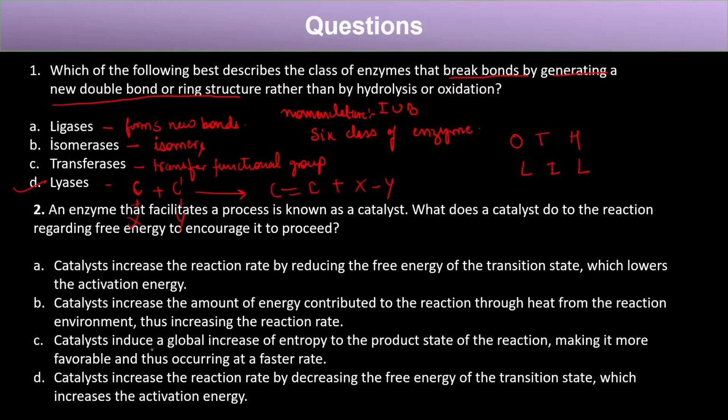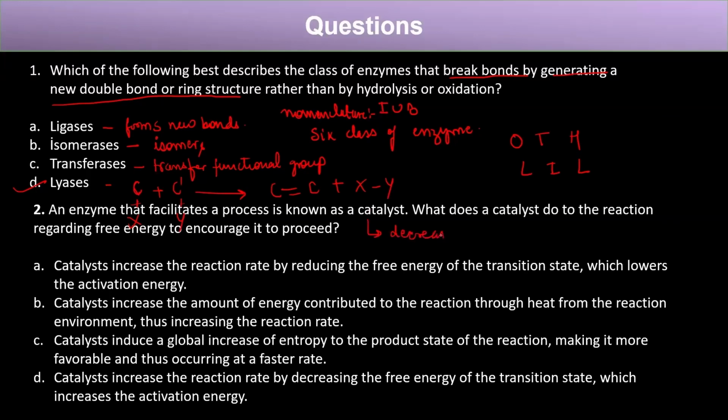The third is, catalyst induces a global increase of entropy to the product state of the reaction, making it more favorable and thus occurring at a faster rate. And the fourth is, catalyst increases the rate of reaction by decreasing the free energy of the transition state, which increases the activation energy. So if you remember, what does this enzyme catalyst do? It decreases the activation energy.